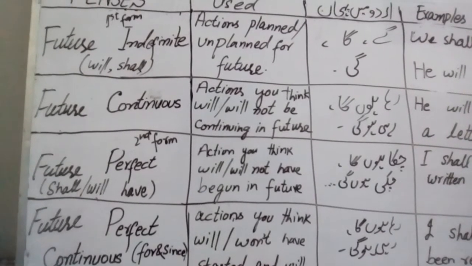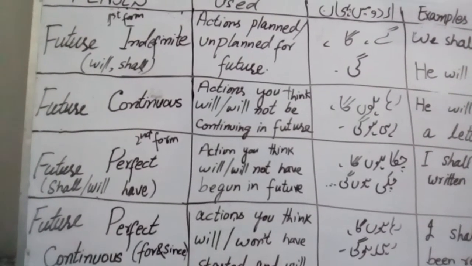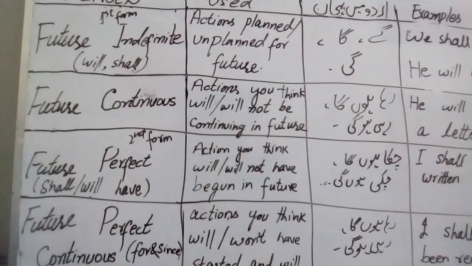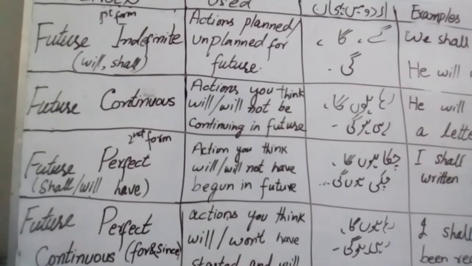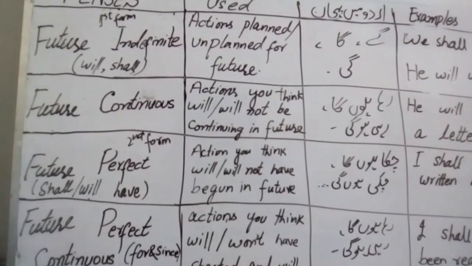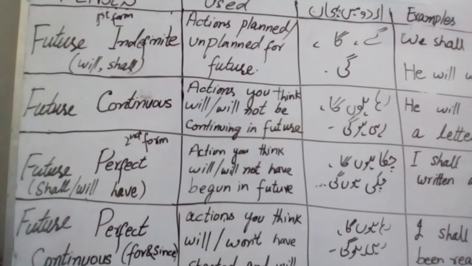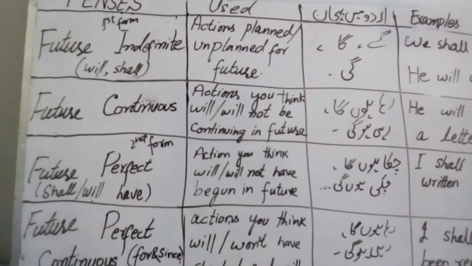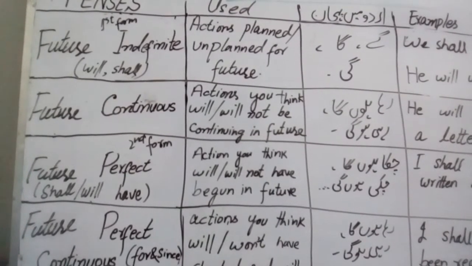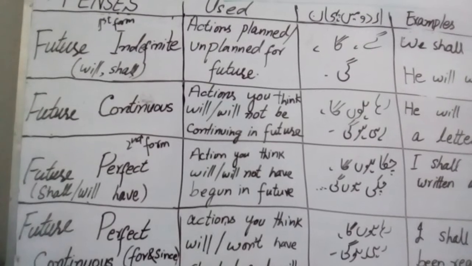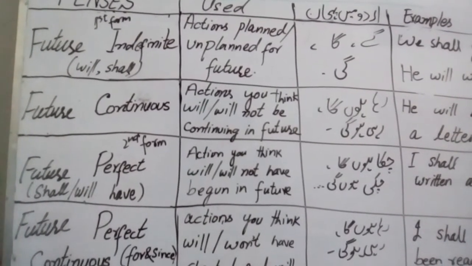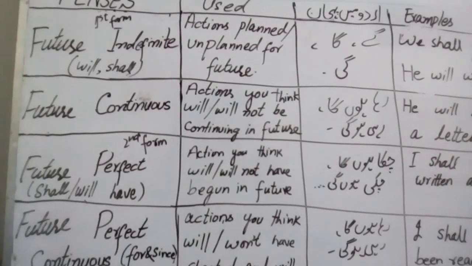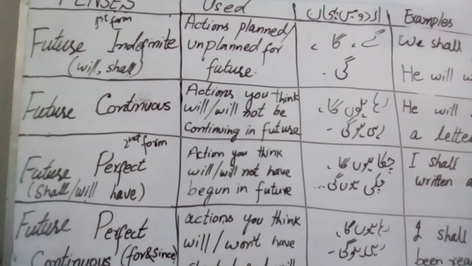Some other examples are: I shall be learning a poem, he will be writing a letter, she will not be doing anything, will they be taking a bath, will you be using a cold drink, we shall be going for a walk. Another example: maybe they will be playing football, and when you change it into negative, they will not be playing football, we shall not be going for a walk, I shall not be learning a poem.